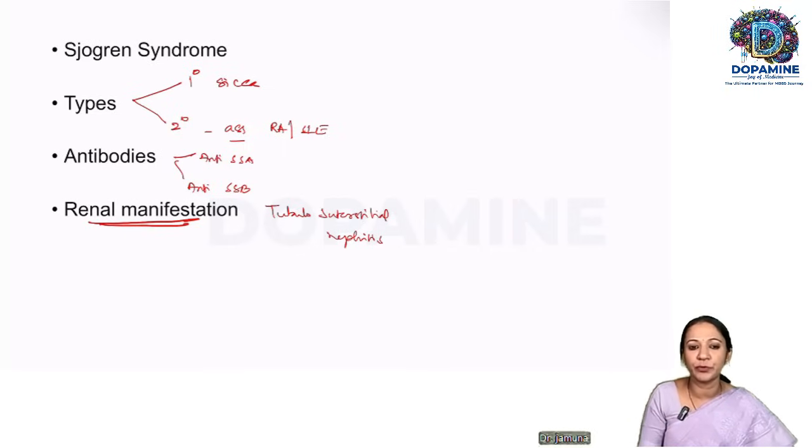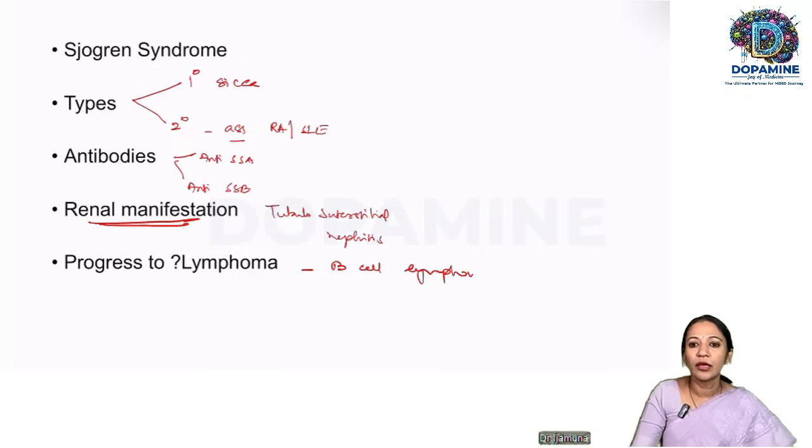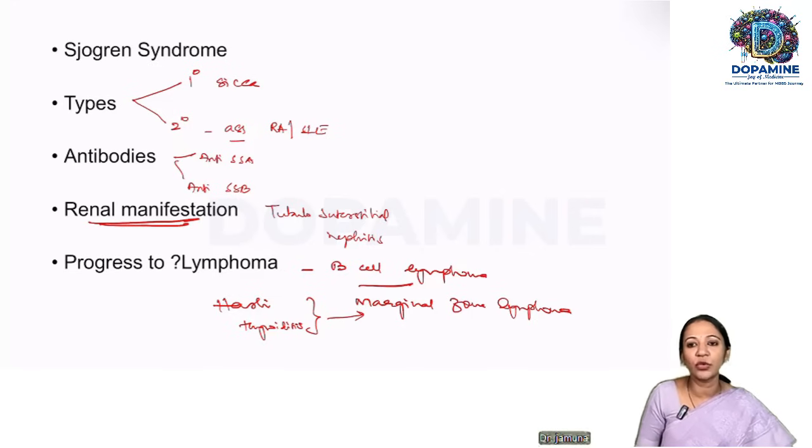And progression to lymphoma, yes, because of the intense lymphoplasmacytic infiltrate, these patients can progress to B-cell lymphomas, especially, to be specific, marginal zone lymphomas. So remember one other inflammatory disorder which will progress to marginal zone lymphoma is Hashimoto's thyroiditis. So that can also progress to marginal zone lymphoma.